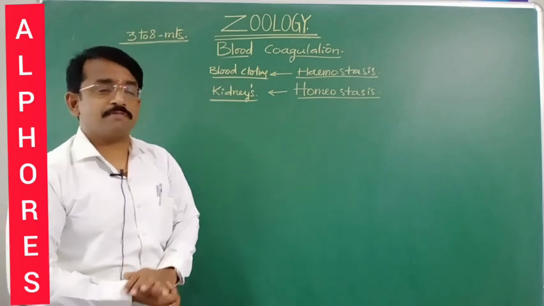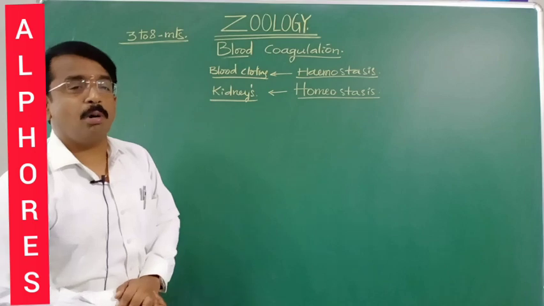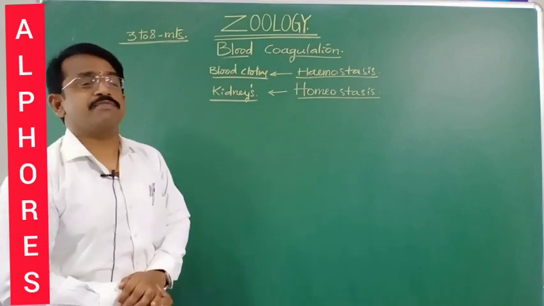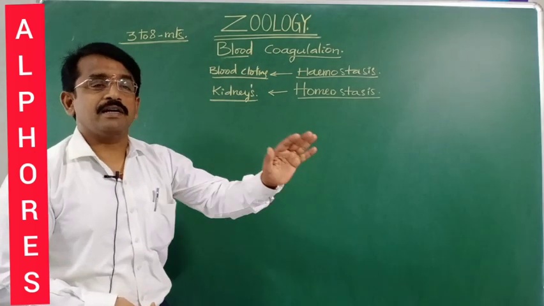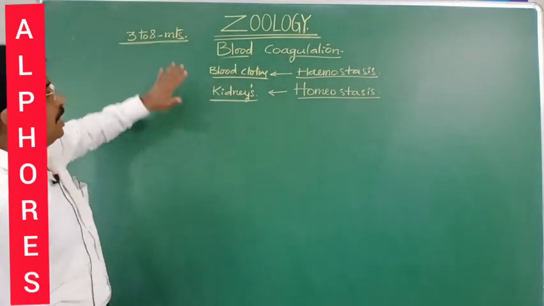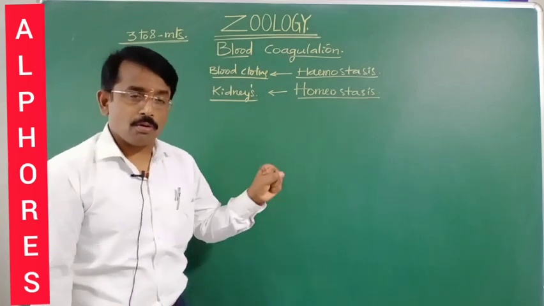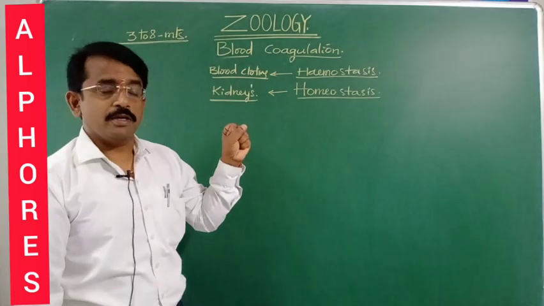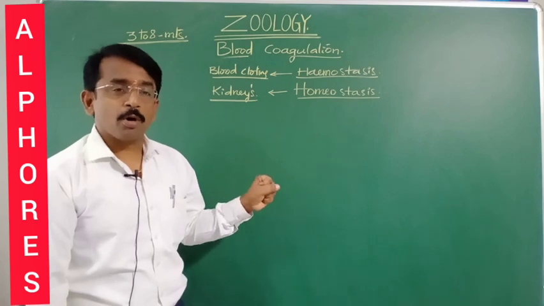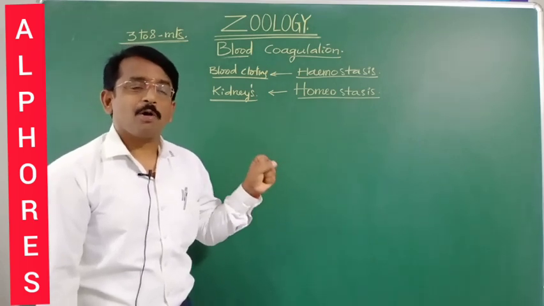5000 milliliters of blood would be lost from the body, all the activities of the body would be suspended, and it would be fatal. So in order to avoid this, during an injury or damage to the body parts, a wound, the blood clots.